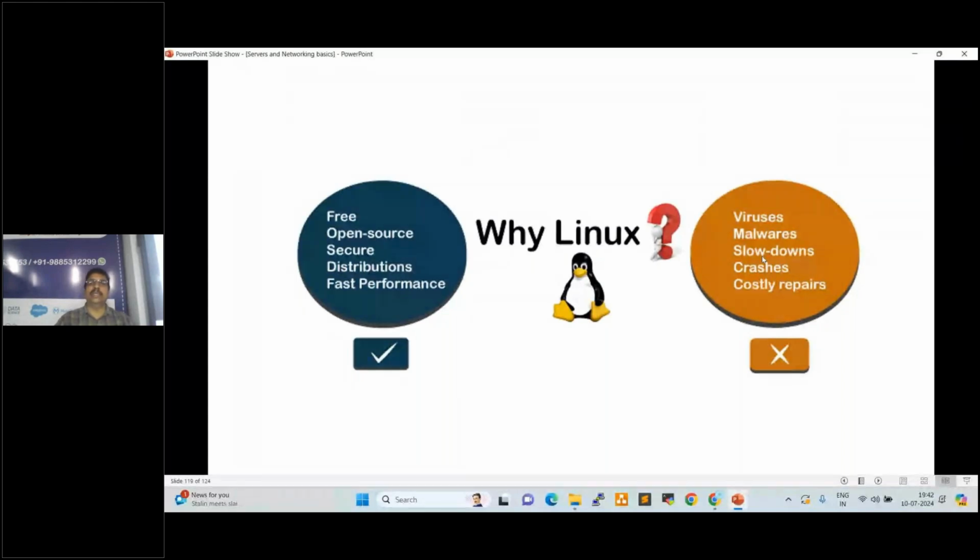But Linux is virus free. Still, we need to protect Linux also. It is 95% safe, with only 5% risk on the Linux side. That is why every organization and project team uses Linux servers. Is it clear, everyone?